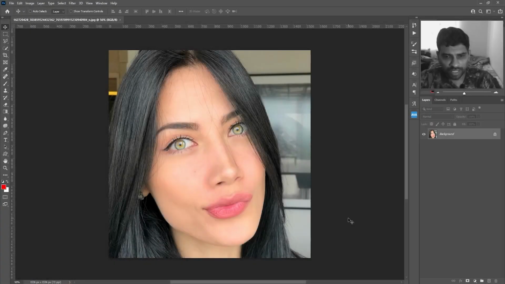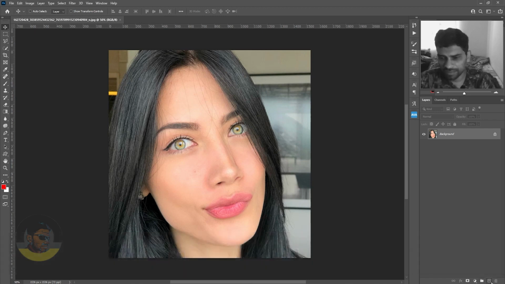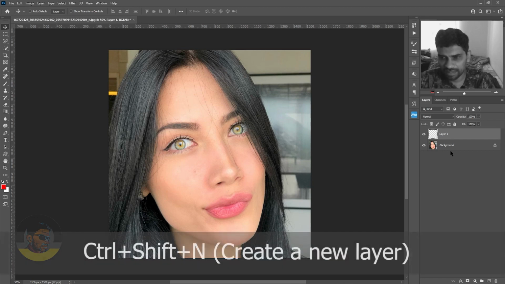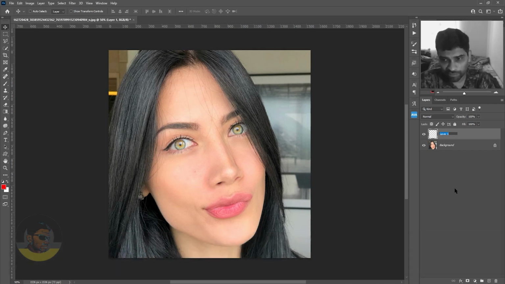First, open up the image you want the eye color to be changed by pressing Ctrl O and locating your image. Next step is to create a new layer. By pressing Ctrl Shift N, you can create a new layer, and we will name this layer by double clicking on its default name, which is Layer 1, and name it eye color.